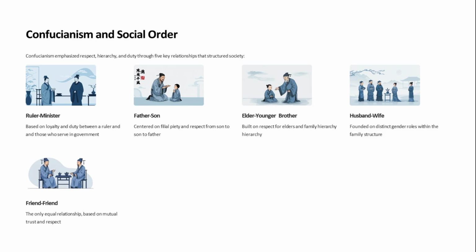If a person acted the right way, according to his or her relationship to others, order was maintained. When people stopped respecting their elders, disorder and chaos reigned. Confucius's relationship hierarchy: ruler, minister, father, son, elder brother, younger brother, husband, wife, friend.